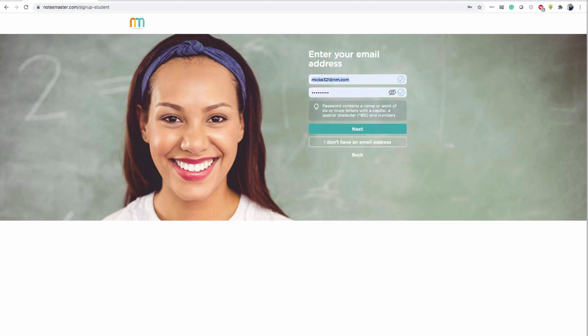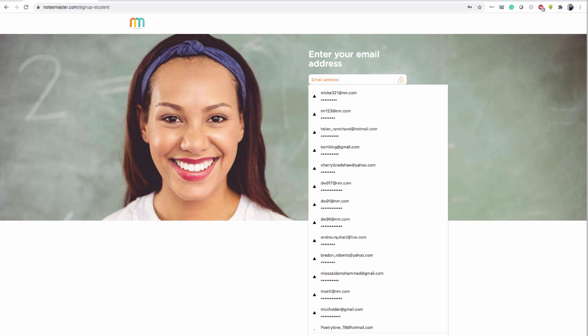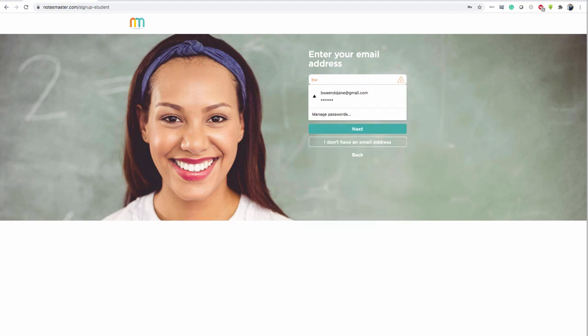If you have an email address, enter your email address. If it's your parents', enter their email address, or if you're signing up somewhere, enter your email address. I'm doing B White. Okay. And then you have your passcode.